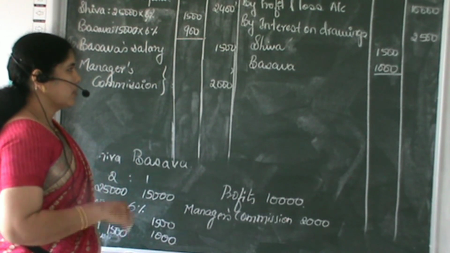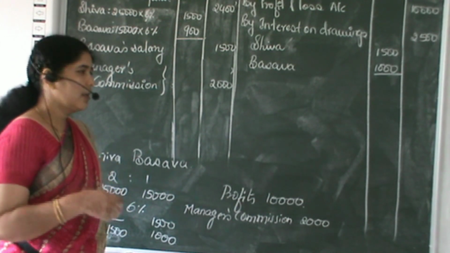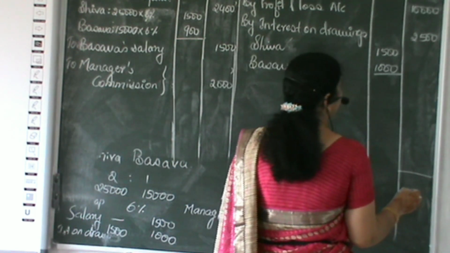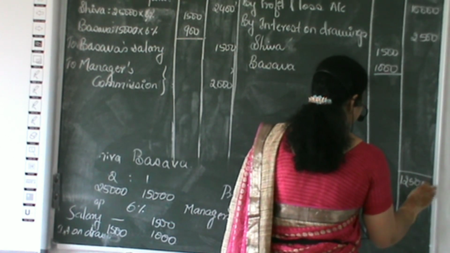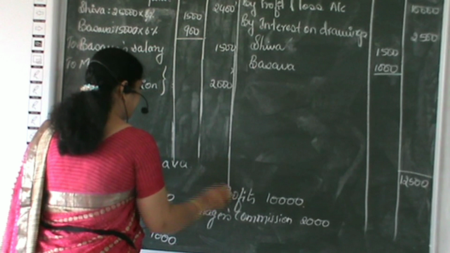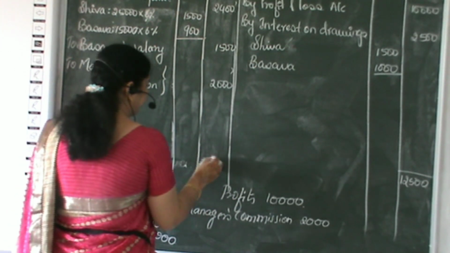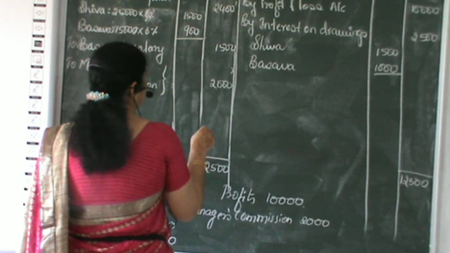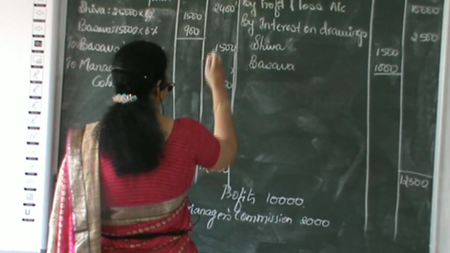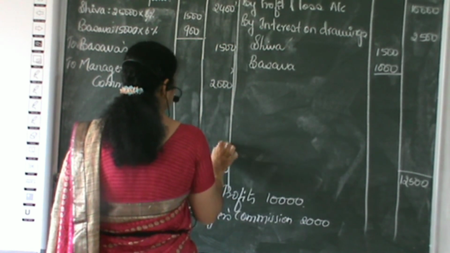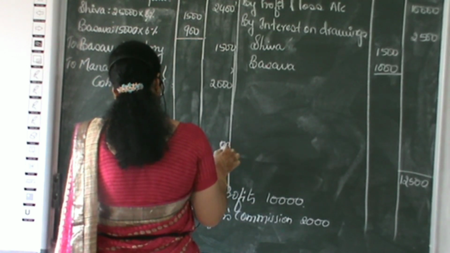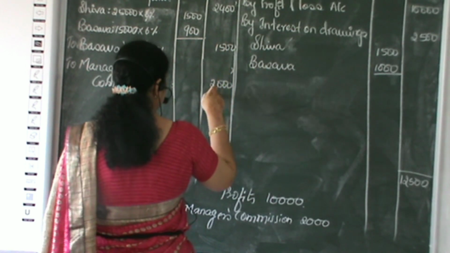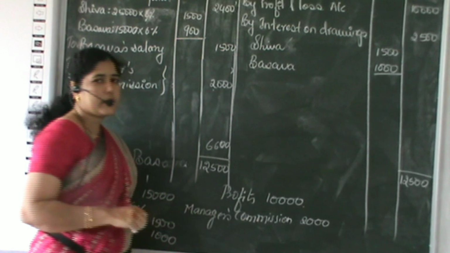So we have done that here. Now we have to see what profit remains. Here we can see the credit side total is more, which means the profit remains. So it is 12,500. Take the same total on the debit side, that is 12,500, and the difference will be 6,600.